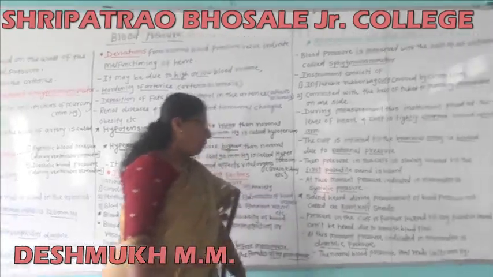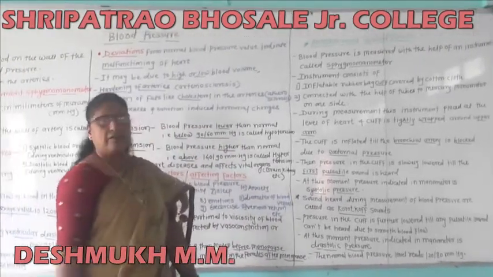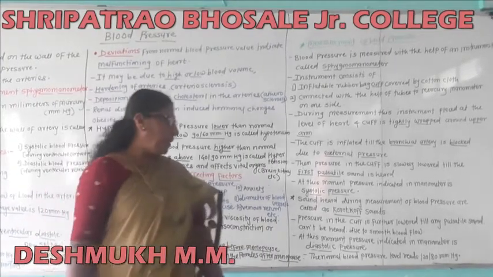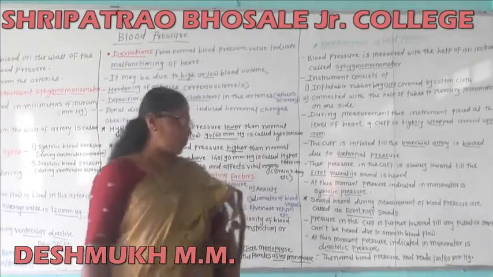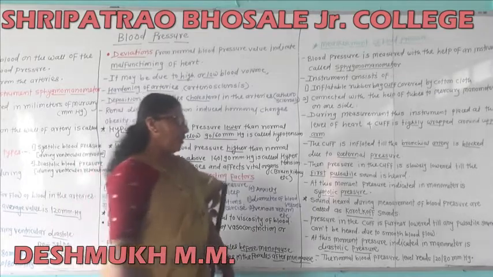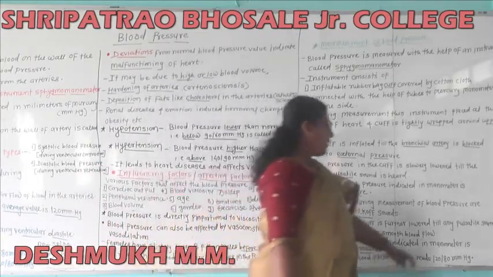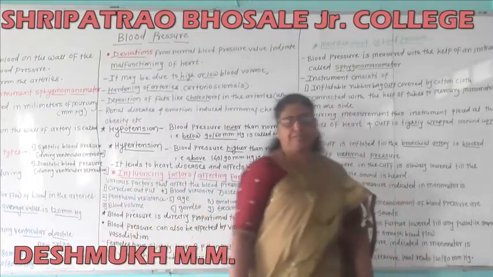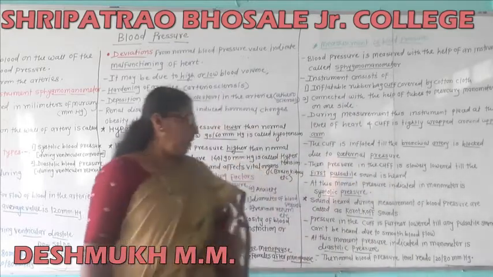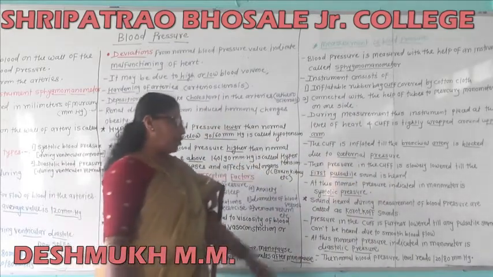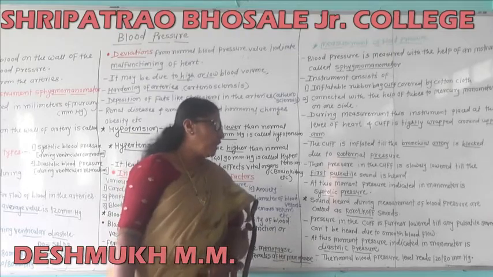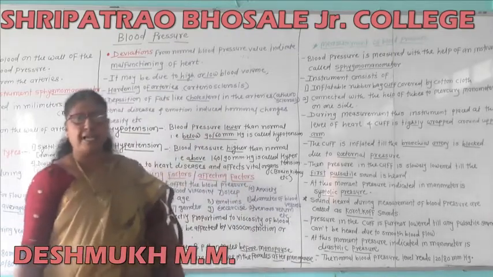The normal blood pressure level reads 120/80 mmHg. Optimal or normal blood pressure level reads 120/80 mmHg.